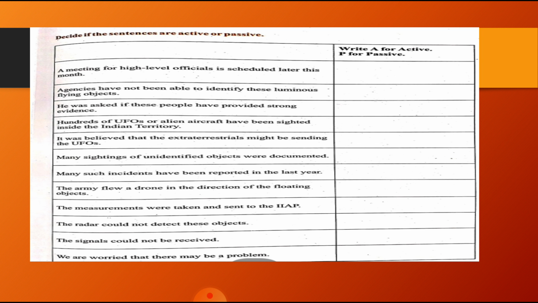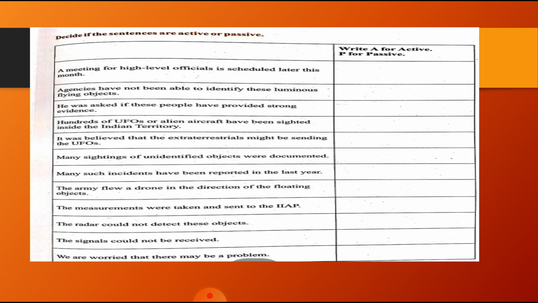He was asked if these people have provided strong evidence. See, have provided is the active voice, and people have done the job of providing strong evidence. And was asked is a passive voice because he was instructed to do something.